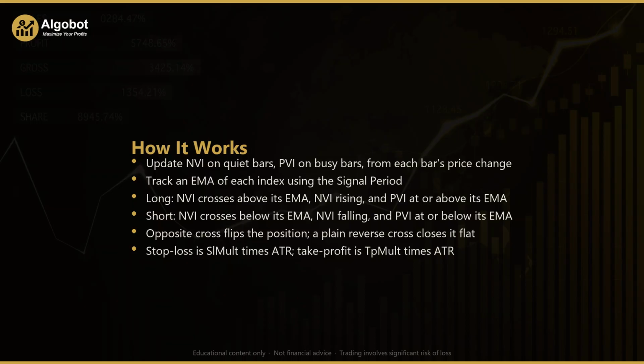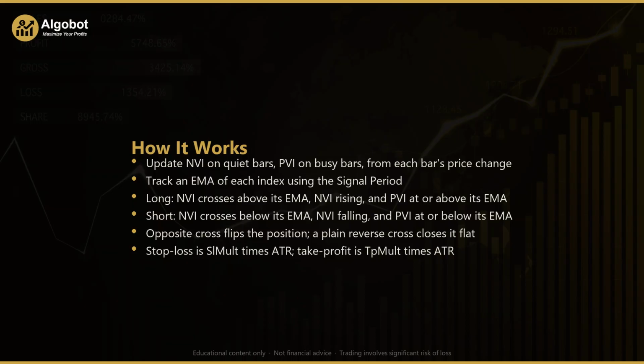The short setup is the mirror image. The negative volume index crosses from at or above its EMA to below it. The index is falling, and the positive volume index sits at or below its own EMA. When those align, the EA signals a sell. Exits are handled with equal care. If the strategy is already long and an opposite short signal appears, it closes and flips to the new direction. If the negative volume index simply crosses back below its EMA without a full new signal, the regime is considered lost and the position is closed flat. The same rules apply in reverse for a short.